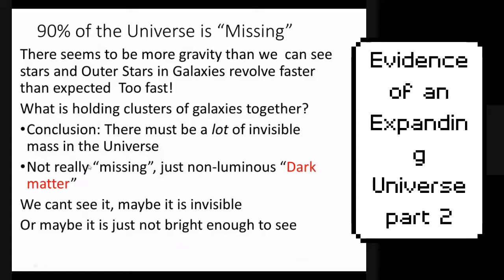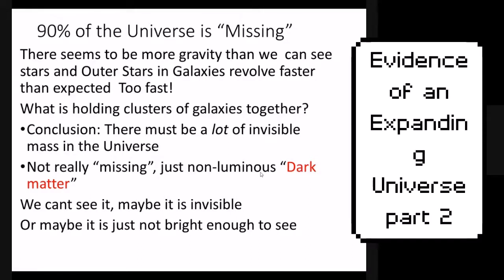And here's the thing. We don't really think it's missing. We just think that we can't see it. It could be WIMPs, weakly interacting massive particles. It could be mini black holes. We don't know. There's like 31 experiments that have been run to try and figure out what dark matter is, and there are some current experiments running right now. So this might be something that in a couple of years, maybe a couple of decades, they'll actually figure out.